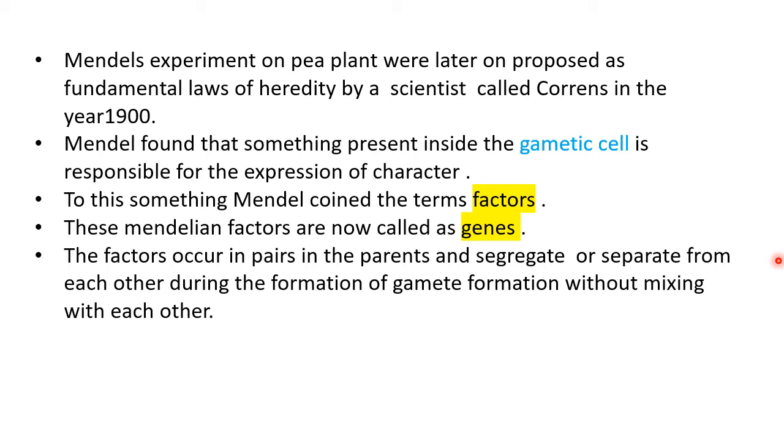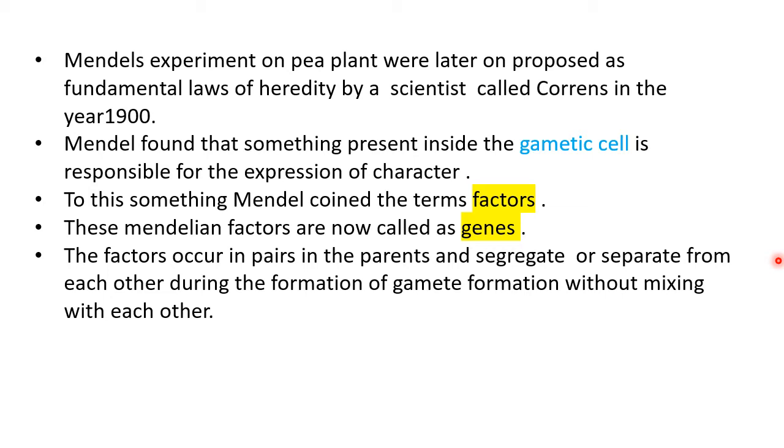During his experiment, Mendel found that something present inside the gametic cell or gamete is responsible for the expression of characters. To this something, Mendel gave the term factor. Later on, these Mendelian factors are now called genes.